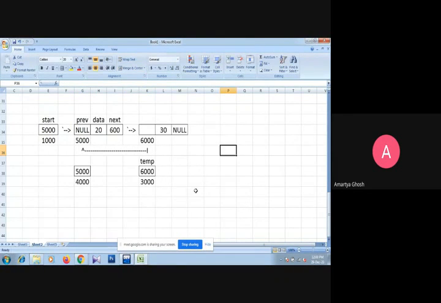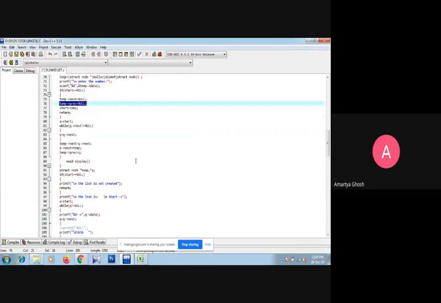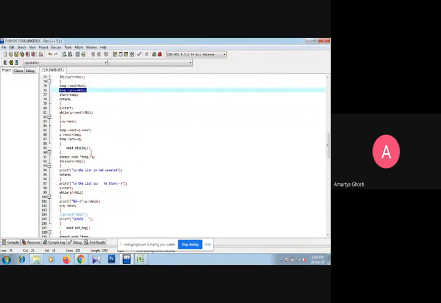Clear? That means 5000 is assigned here. So this is the linking process. So I hope all of you understand this. And now the display function, because always we are using